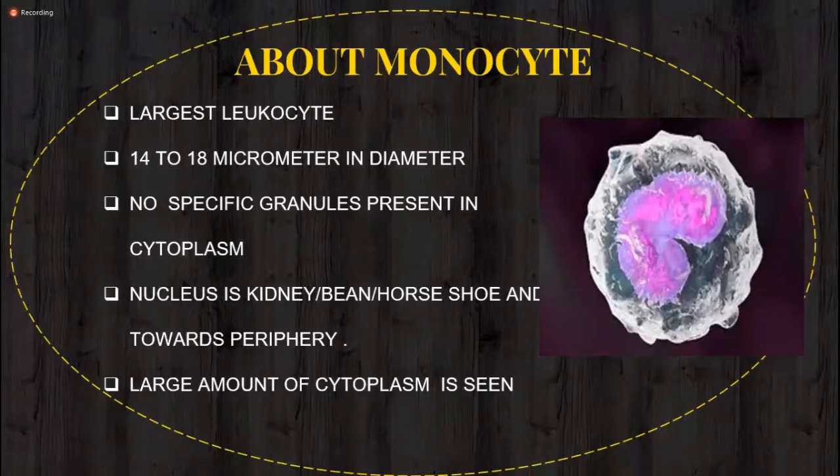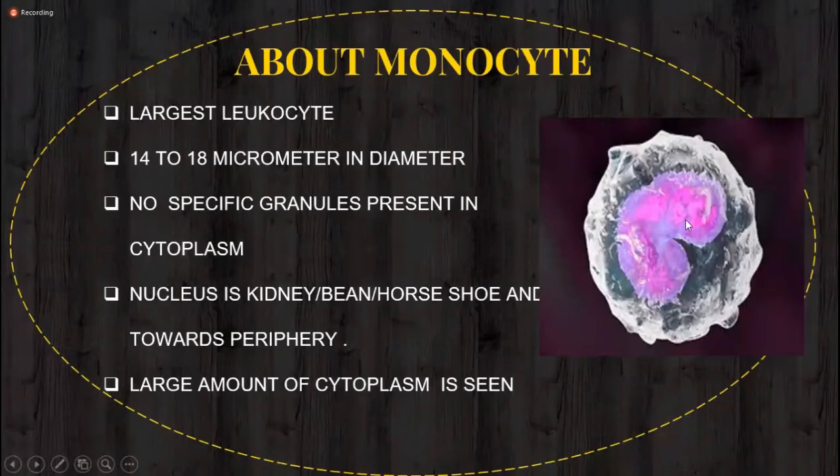monocyte, which may be the single identification point of monocyte, is that it is the largest cell of all the leukocyte family. The largest cell in the whole leukocyte family is only the monocyte, which is about 14 to 18 micrometers in diameter. This one is the largest cell of the leukocyte family. Obviously, these are agranulocyte cells, so no granules in their cytoplasm.